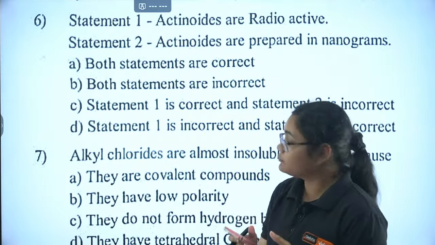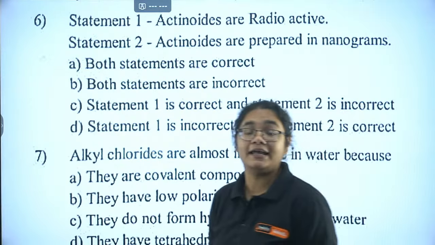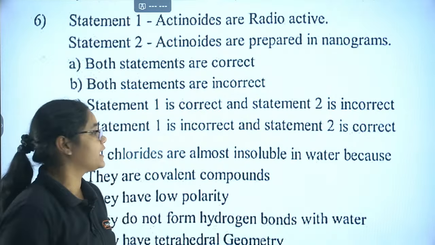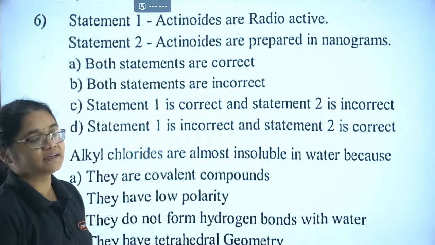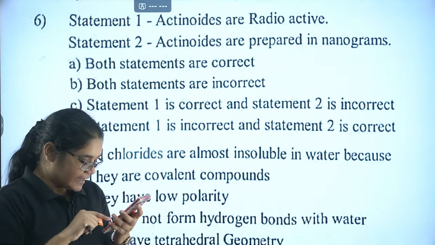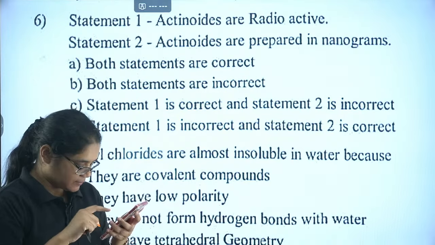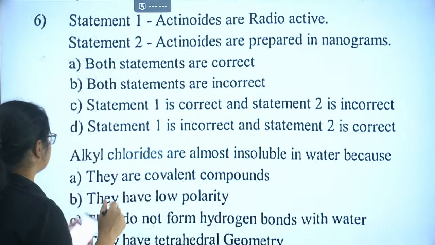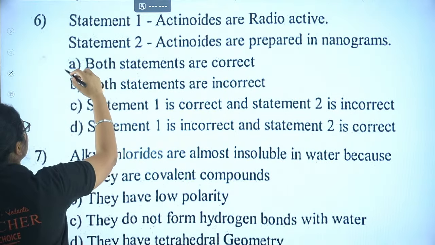Okay, let's move here. Actinoids are radioactive and actinoids are prepared in nanograms. Both the statements are correct; both are incorrect; 1 is correct, 2 is incorrect; 1 is incorrect, 2 is correct. Quickly answer this one within a fraction of seconds. Yes, please answer this one. Mohan has again given me the correct answer. Yes, both of the statements are absolutely correct.